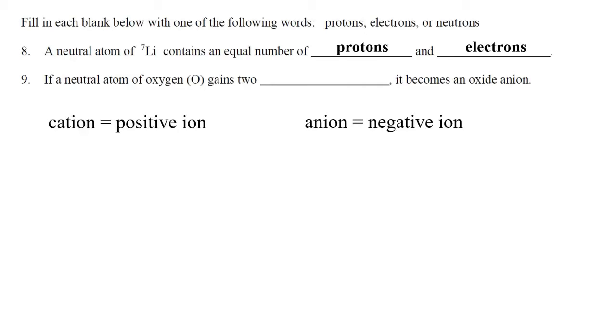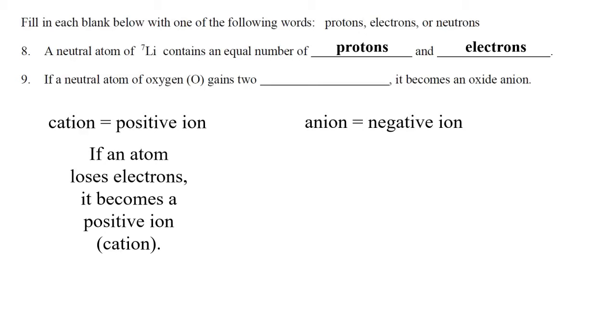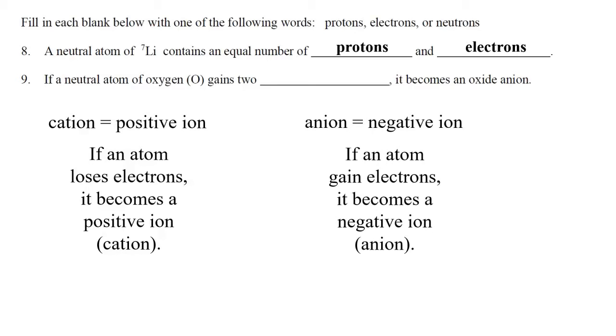So how does an atom become an ion? If an atom loses electrons, it becomes a positive ion, which is known as a cation. And if, on the other hand, an atom gains electrons, it becomes a negative ion, which is known as an anion.